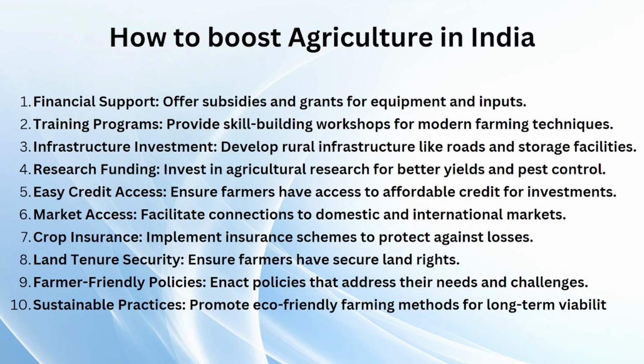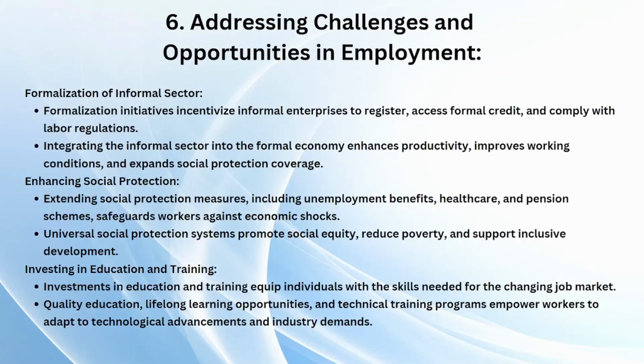Infrastructure investment. So there should be roads and storage facilities. Research funding, which means agriculture research should happen in other organizations so that they will contribute to better yields. Easy credit access, ensure farmers have access to affordable credit for investments. So the points are given straight away. You can read them. Addressing challenges and opportunities in employment.